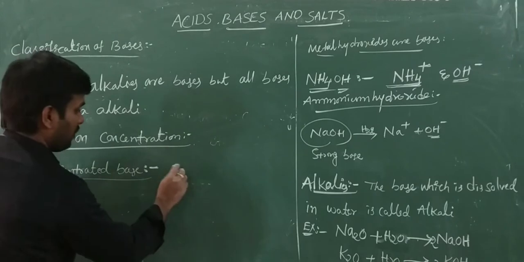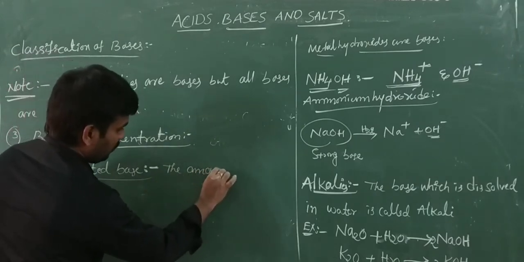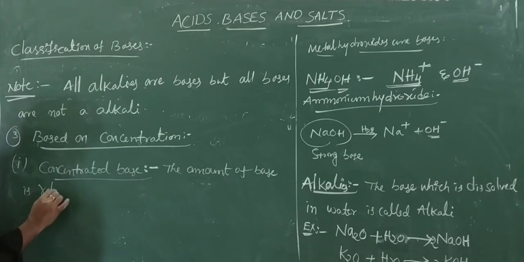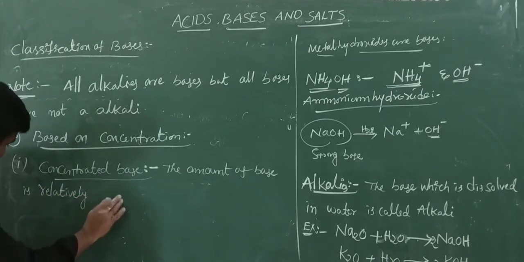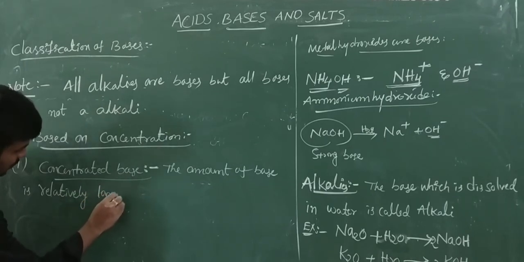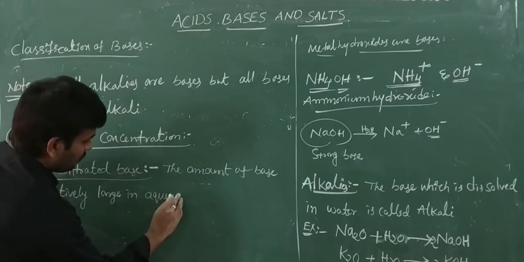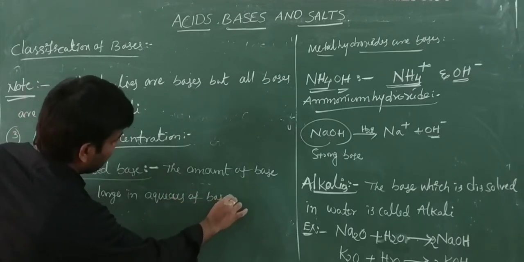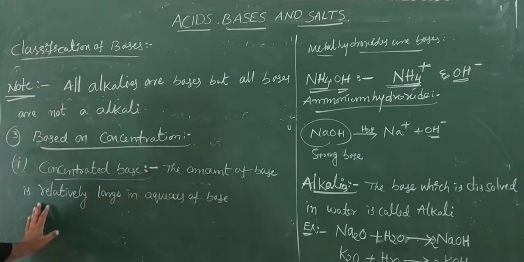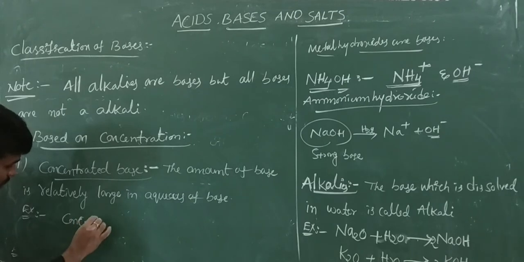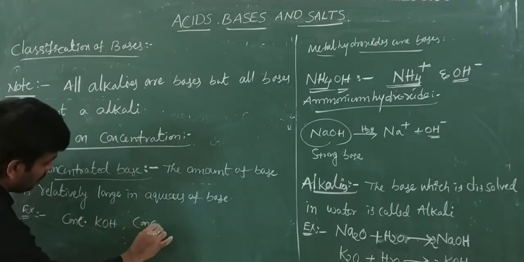When the amount of base is relatively large in an aqueous solution of base, it is called a concentrated base. For example, concentrated KOH.